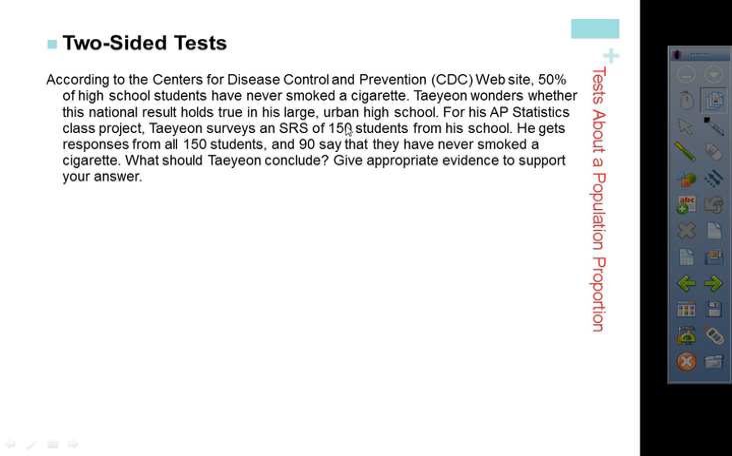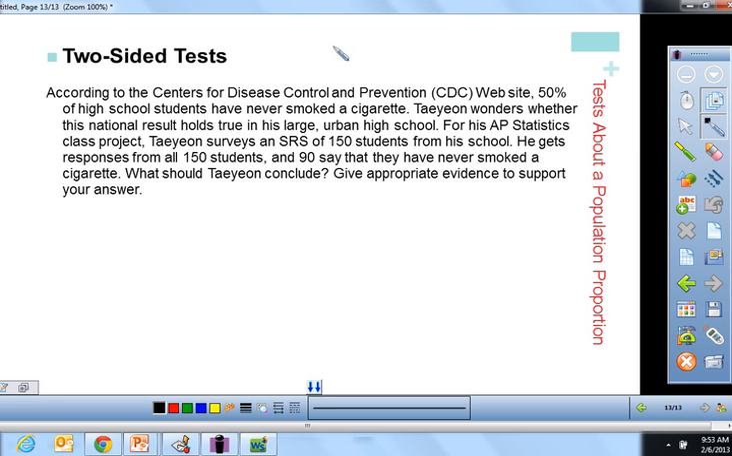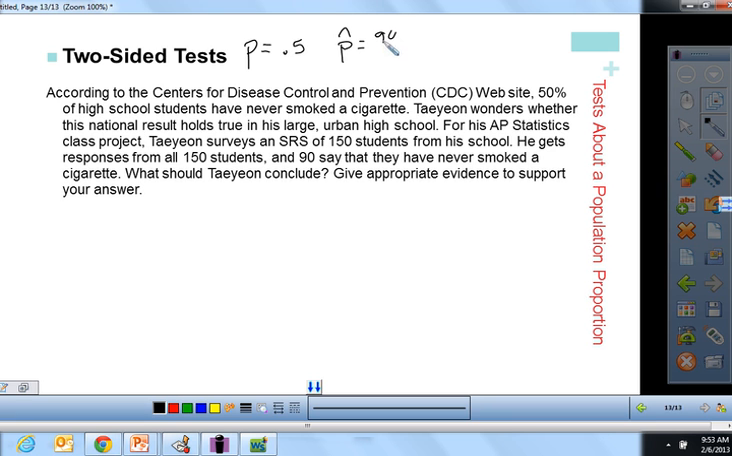He gets responses from all 150 students. 90 say they have never smoked a cigarette. What should Taeyeon conclude? Give appropriate evidence to support your answer. So as soon as I read this, I'm going to write a couple of things down: p is equal to 0.5, because that's what they say it is, the null. My p hat from his sample is 90 out of 150, and my n is 150.